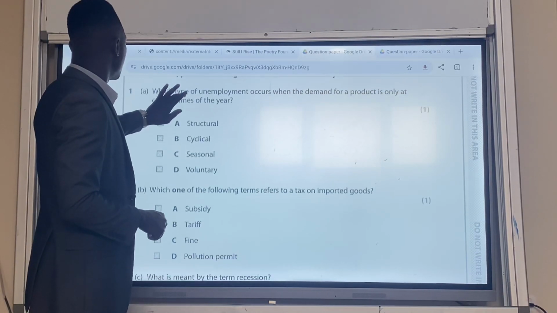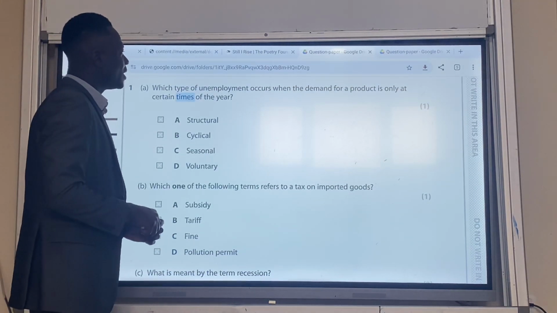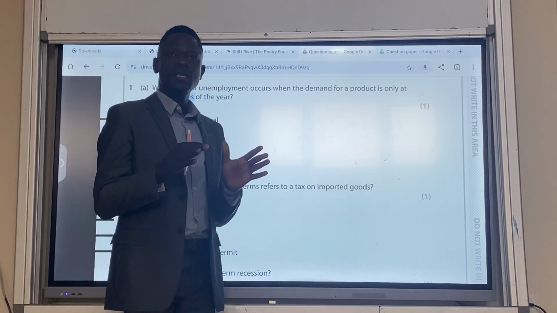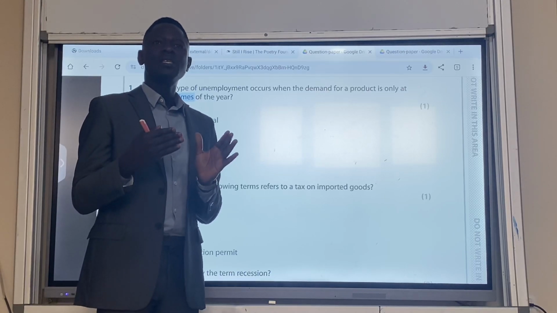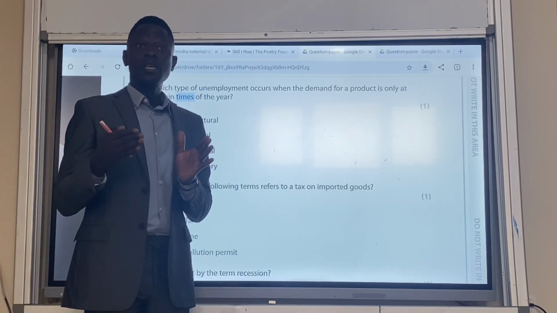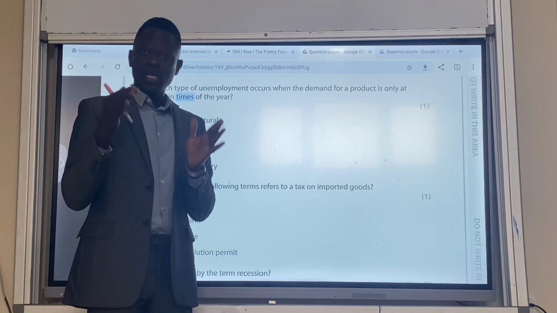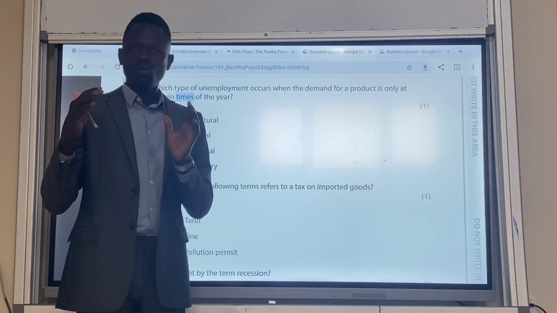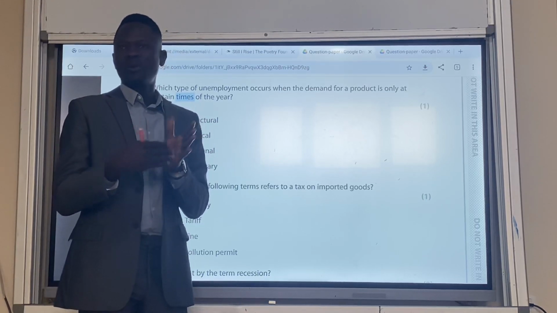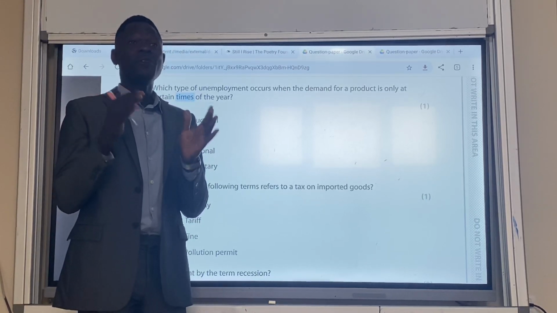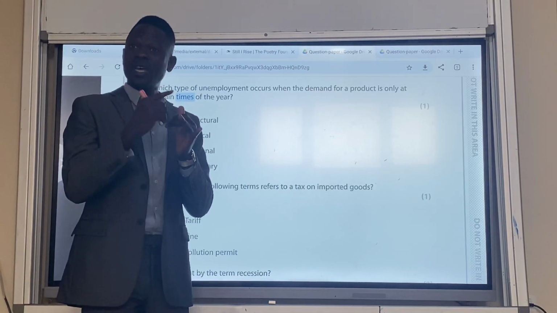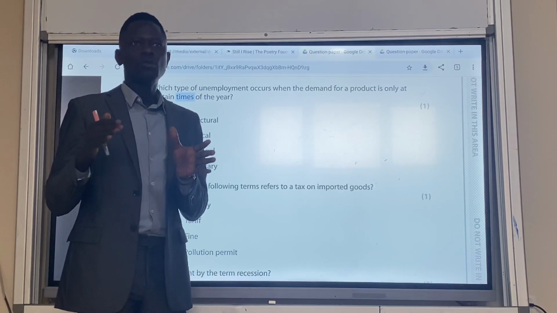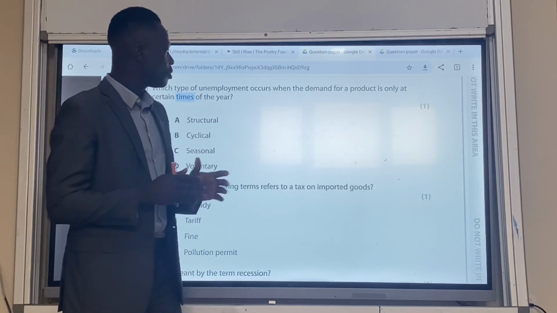The first question says, which type of unemployment occurs when the demand for the product is only at certain times of the year? When we talk about unemployment, it simply means the inability of an individual to get a job. He is capable, he is willing to, but he couldn't get one. You have the ability, you are qualified, and you are within the age limit to get a job, but you don't find one. That is unemployment.